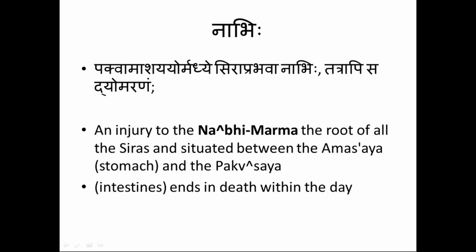See, collateral circulation is present between the inferior vena cava and the superior vena cava. It again passes through the azygos and hemiazygos venous system. I'm not talking about all those things, but what I mean to say is that the nabi is present between pakvashaya and amashaya. Pakva amashayor madhye sira pravava attached to the blood vessels, and any injury to this junction leads to sadhyo pranahara marma, death of the person.